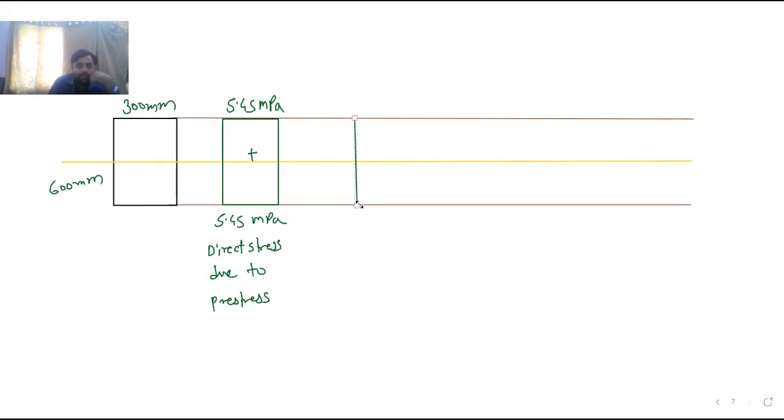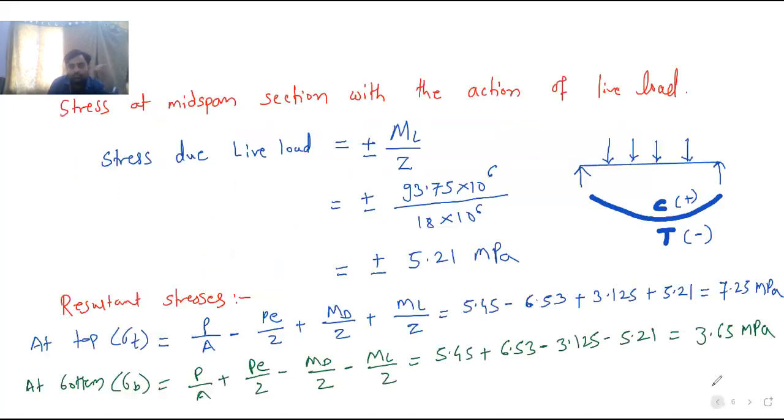Then P e by Z, minus at top and plus at bottom. So what is the value?